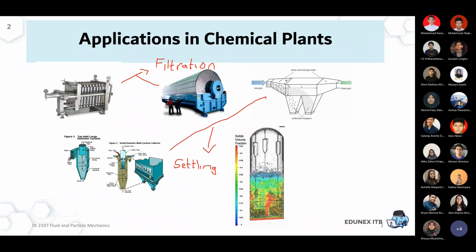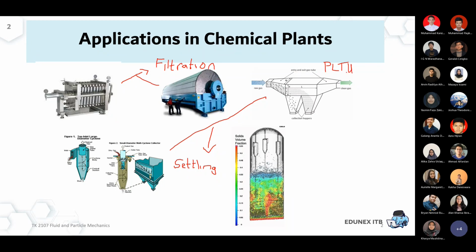You can imagine, maybe you can find it in a PLTU. PLTU is a coal power generator. For example, in Jakarta, there are probably some PLTU somewhere around Tanjung Priok.